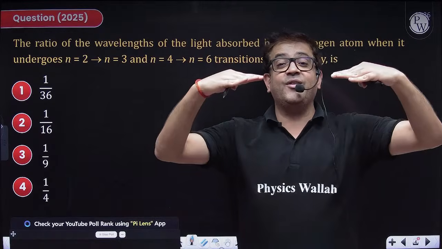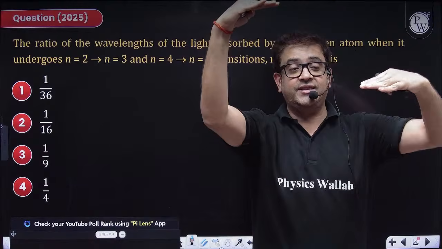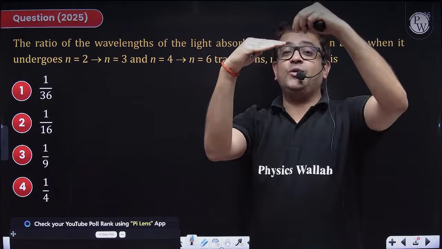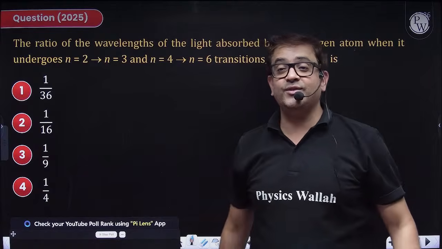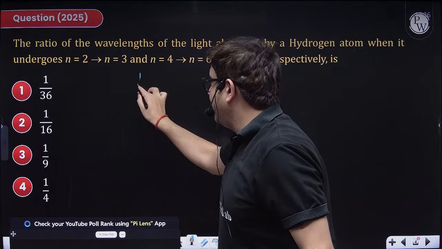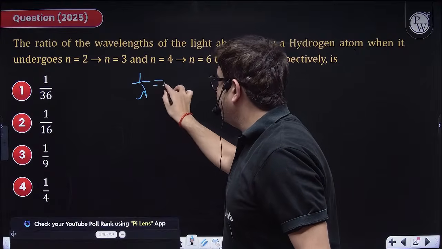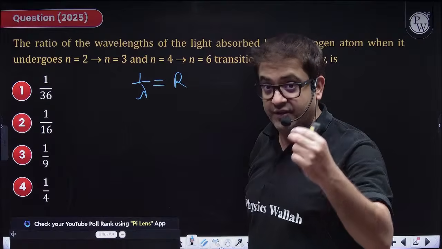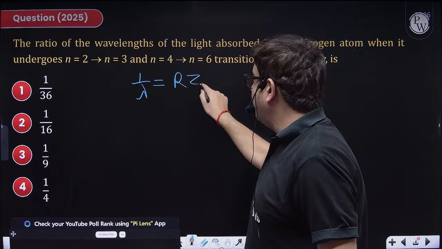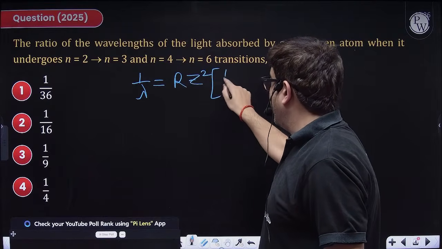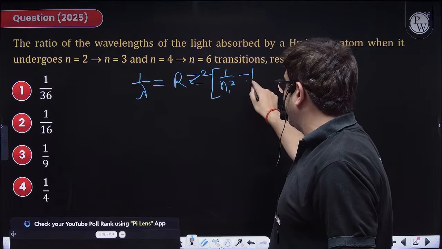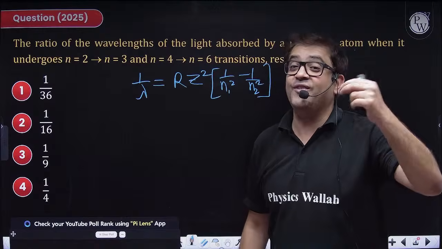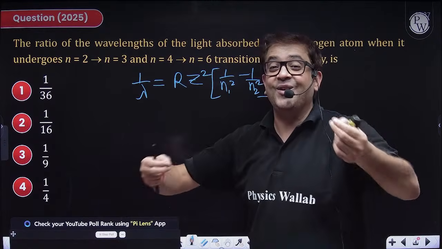Whenever an electron makes a transition from any higher state to any lower state, from the initial state to the final state, what is the wavelength associated? 1 by lambda is Rydberg's constant R into atomic number squared Z² into (1 upon n1 squared minus 1 upon n2 squared). Now n1 and n2 are the initial and final states, but lambda cannot be negative.